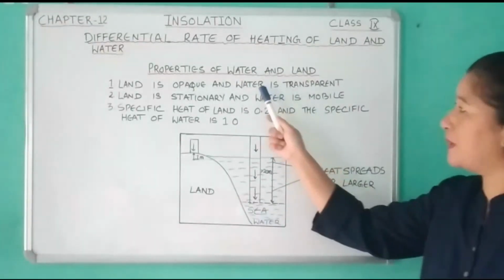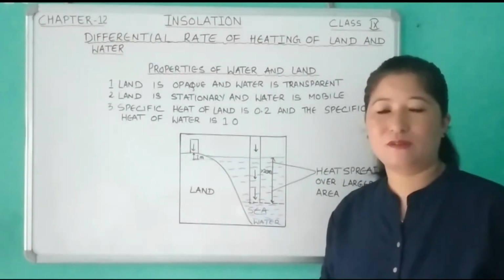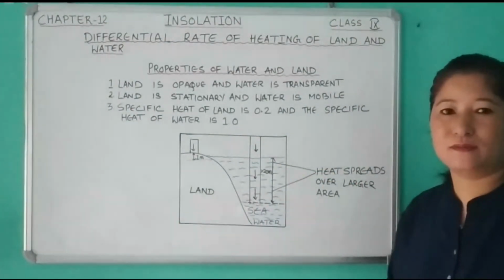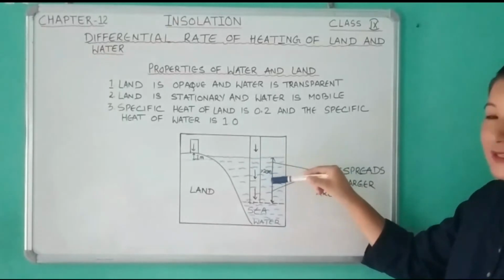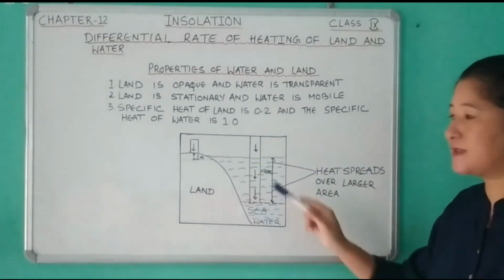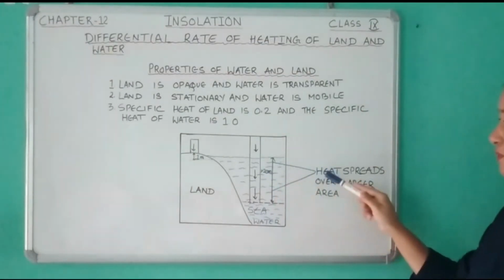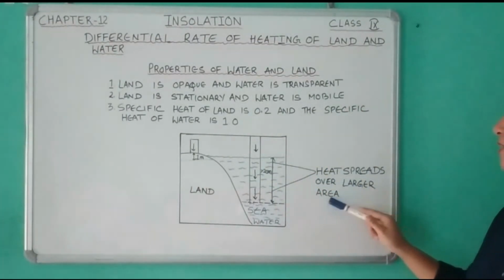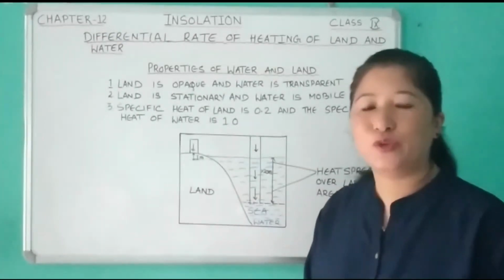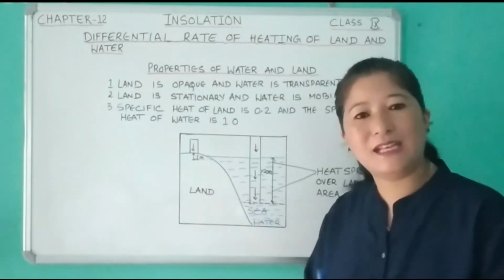Therefore the penetration of insolation is up to 20 meters in water. So what will happen to the heat? The heat spreads over a larger area, and the heat gain per unit of water is very less.